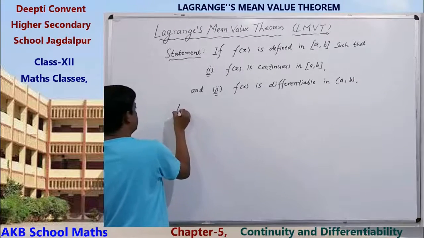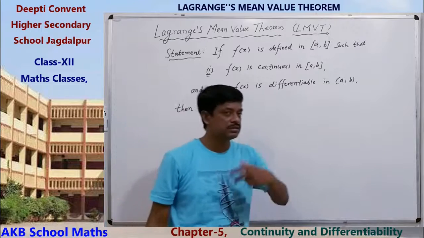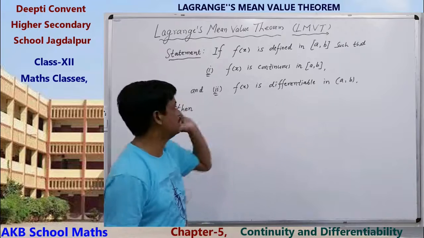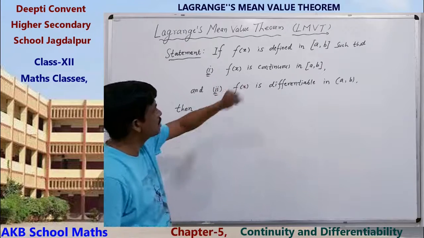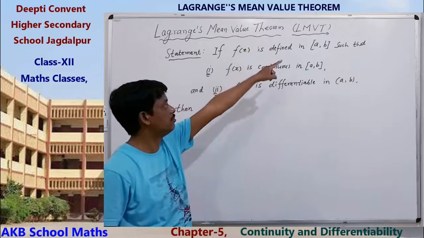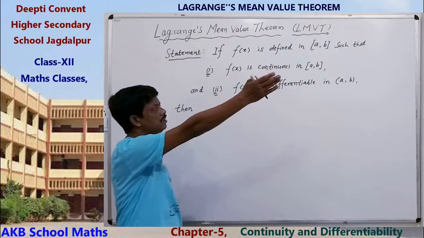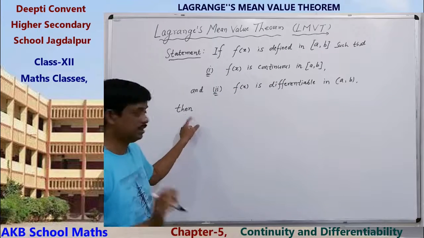Then, in Rolle's theorem there were three conditions, here only two conditions. If these two conditions are satisfied, these are the conditions of Lagrange's mean value theorem for a function in the interval [a, b]: only continuity in the closed interval and differentiability in the open interval. Then we get a result.